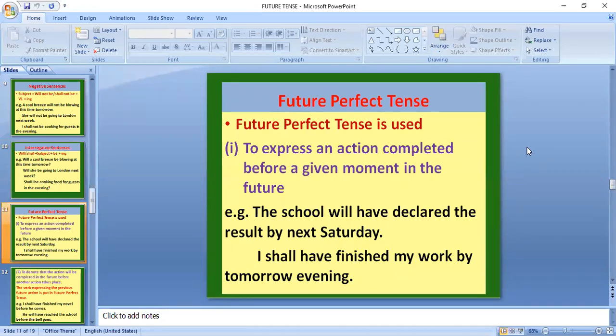Future perfect tense. Future perfect tense is used to express an action completed before a given moment in the future. For example, the school will have declared the result by next Saturday. Here in this sentence, we are getting to know that the school will have declared the result. The action is past, but we are in future by next Saturday. What is given here? A given moment in the future. The action will be completed by that particular moment of the future.